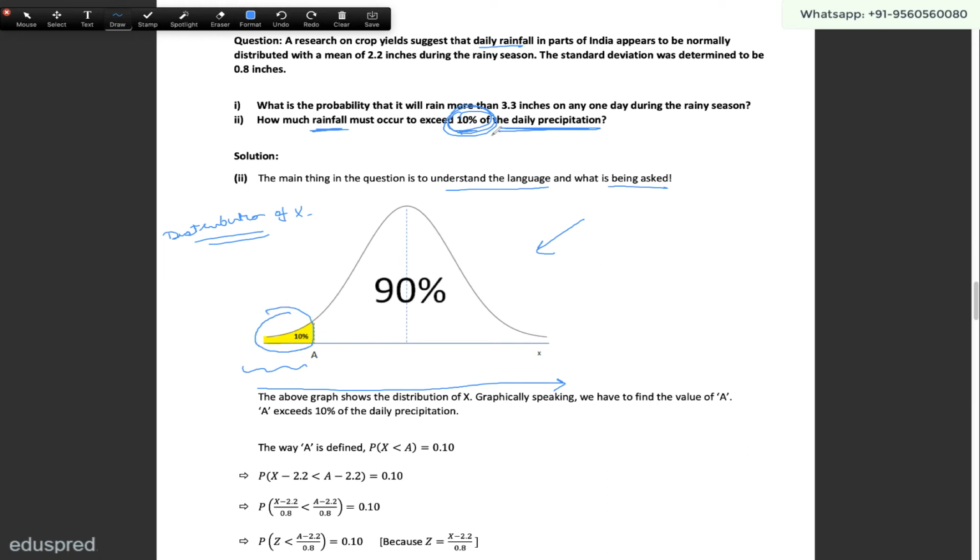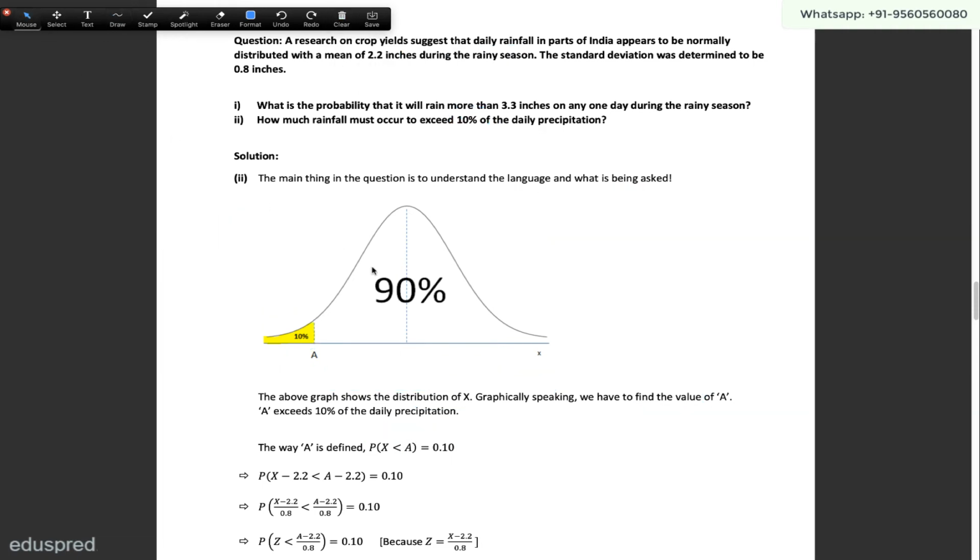That means they are asking us what is this value of a. Because below a we have 10% of the daily precipitation, and above a we have 90% of the daily precipitation. So they are asking you what is the value of this a. The above graph shows the distribution of x. Graphically speaking, we have to find the value of a, such that a exceeds 10% of the daily precipitation. The way a is defined, the probability that x is less than a is equal to 0.10, and now our task is to figure out the value of a.